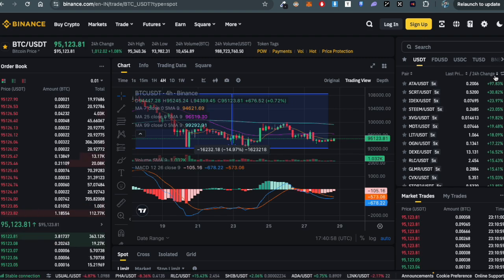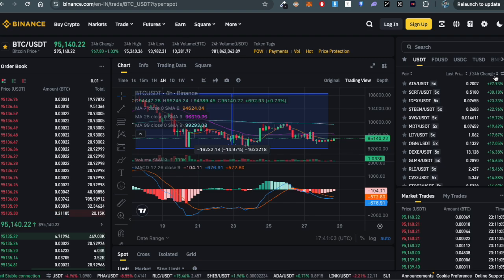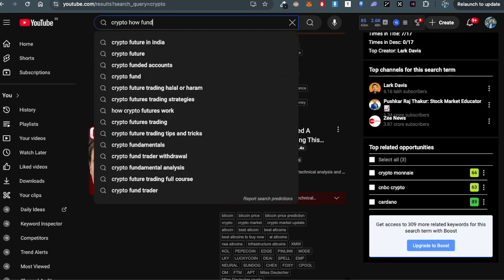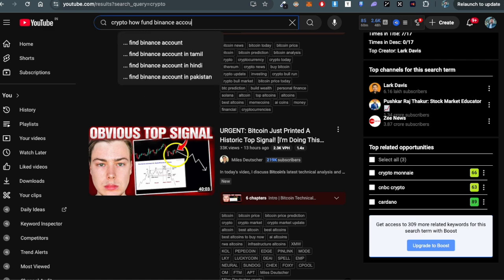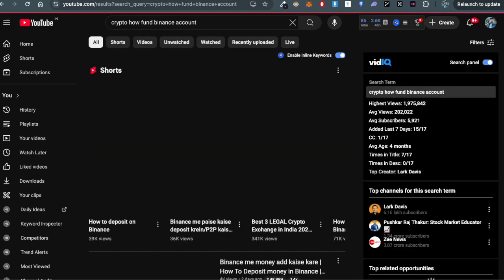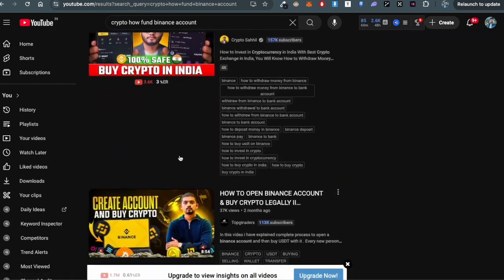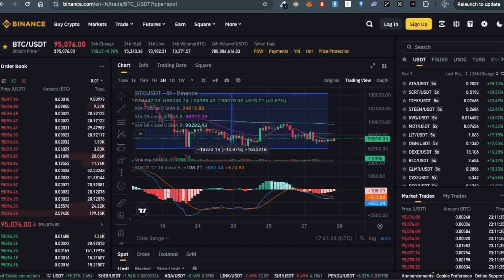The next step is to fund your exchange wallet, because you will be having $0. Then you have to fund your wallet with fiat through Apple Pay, UPI, or any preferred method. If you are struggling with how to fund your wallet, just go to YouTube and search how to fund a Binance account, and there will be multiple videos through which you can learn how to deposit and add funds to your Binance. So this is the first step.